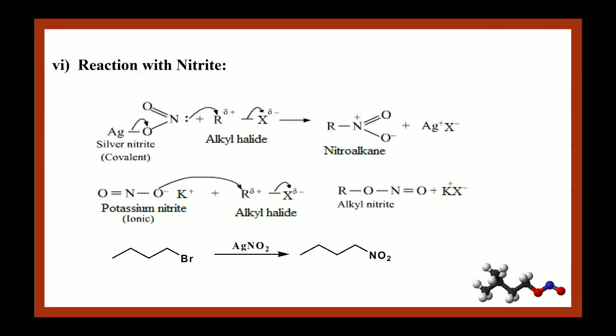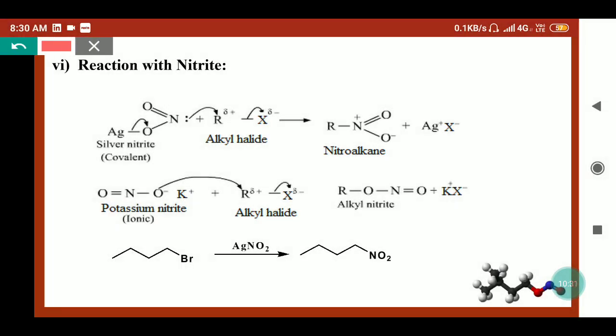Now coming to the nitrites, metal nitrites can behave differently with the haloalkanes, like silver nitrite or potassium nitrite. Silver nitrite is a covalent metal nitrite which reacts with the alkyl halide. Then here the nitrogen lone pair will attack on the carbon and will form the nitroalkanes. Because it is a covalent compound, the nitrogen lone pair will attack instead of the oxygen's lone pair. While in potassium nitrite, because it is an ionic compound, here the oxygen has a negative charge, so it will attack on the alkyl halides and form the bond with the carbon. So we will get the alkyl nitrite instead of nitroalkanes.